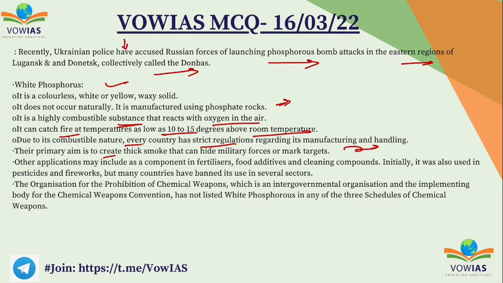Their primary aim is to create thick smoke that can hide military forces or mark targets. Other applications include use as a component in fertilizer, food additives, and cleaning compounds. Initially, it was also used in pesticides and fireworks, but many countries have now banned its use in several sectors. The OPCW is an intergovernmental organization and the implementing body for the Chemical Weapons Convention, and it has not listed phosphorus in any of the 3 schedules of the Chemical Weapons Convention. So these are the things.